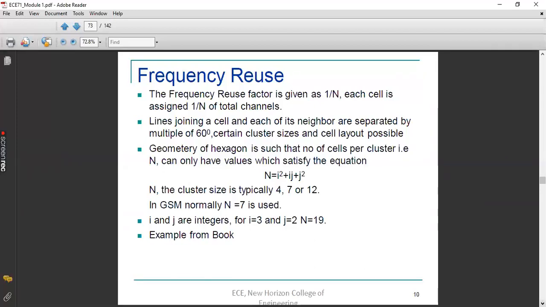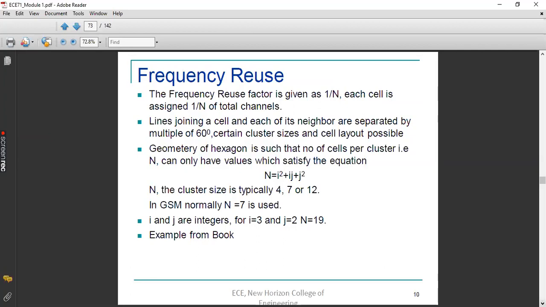You just need to study the formula that is connecting the values of i, j, and n. And what do you mean by i and j? i and j are some integers which depend upon the geometrical structure of the area. So I'll go to that particular thing. As of now, you just remember n can be designed based upon the equation i square plus ij plus j square.